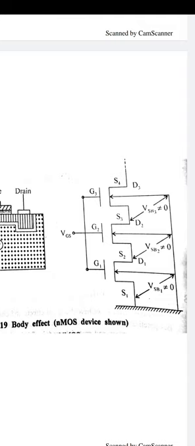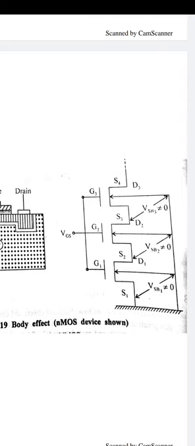But for the upper transistor, S2, the source of the second transistor is connected to the drain of the first, and the body is directly connected to ground. Due to this, the source voltage is not equal to 0, so VSB is not equal to 0.